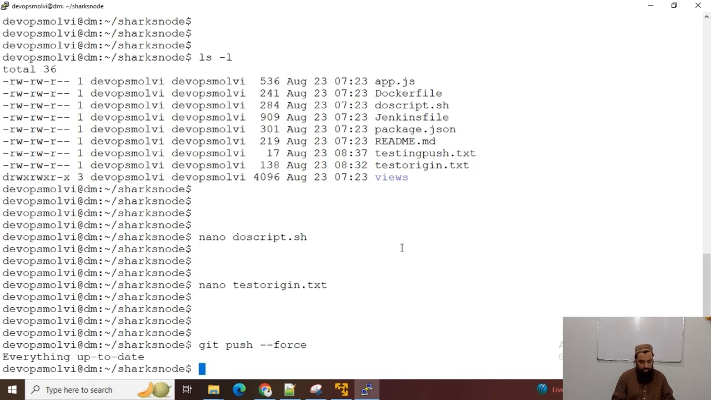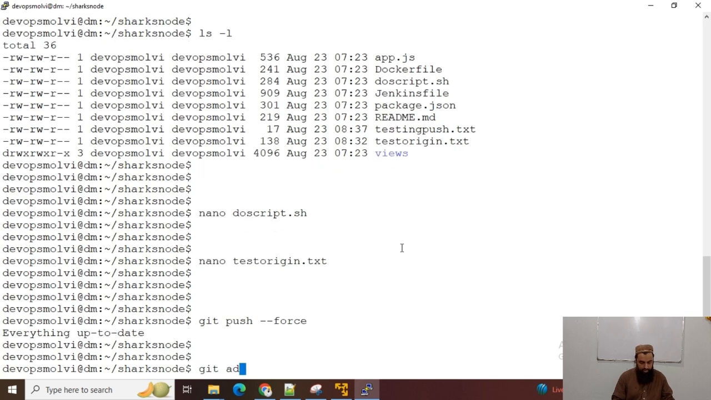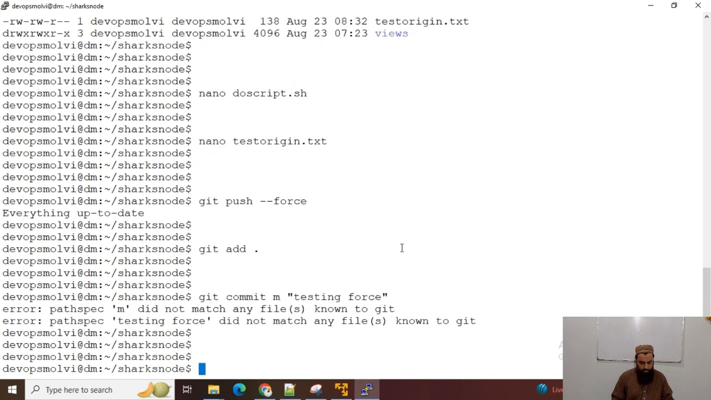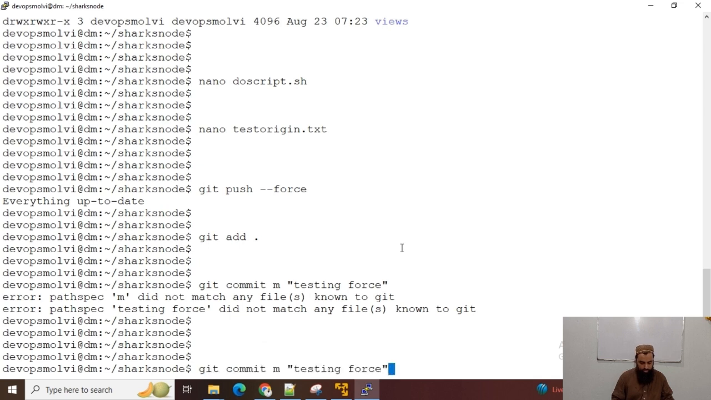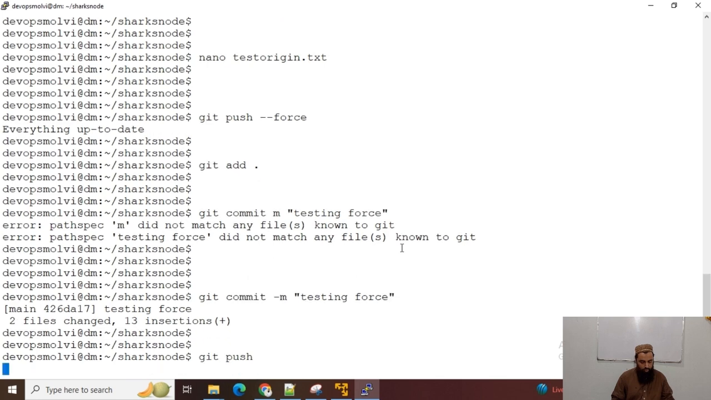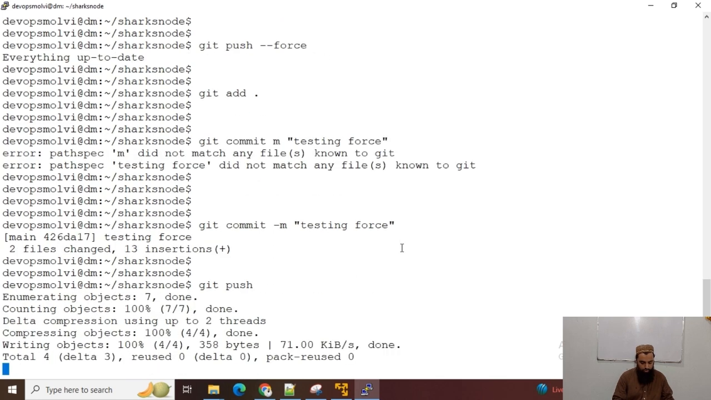Git add. I will have to use git add, and I can use git commit -m testing force -m. Now git push, or we can use git push